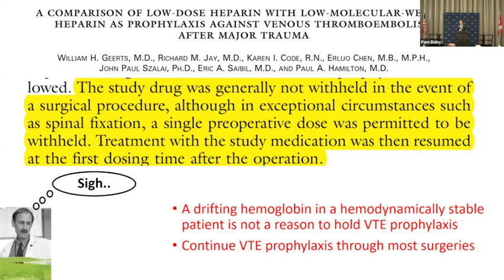I would remind everybody that if the hemoglobin goes from 10 to 9 and the patient is normotensive and not tachycardic and there's no risk for shock, you can certainly continue it. That's another area where I get, well, why was VTE prophylaxis held? Well, the hemoglobin dropped from 10 to 9. I mean, certainly if it's 10 to 6 and you're worried about shock, I could see reasons to hold, but I think those are exceptional. Continue VTE prophylaxis through most surgeries. The societies agree.